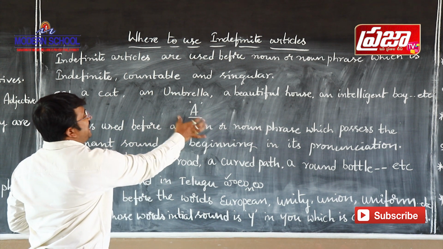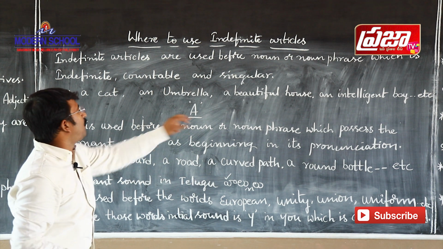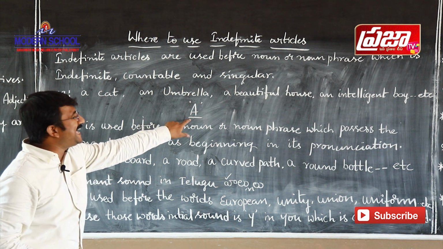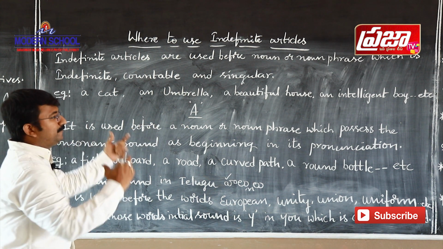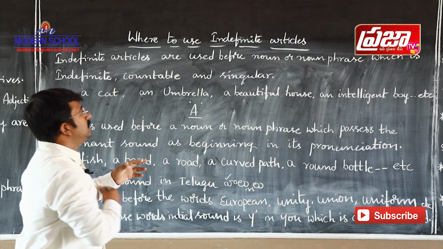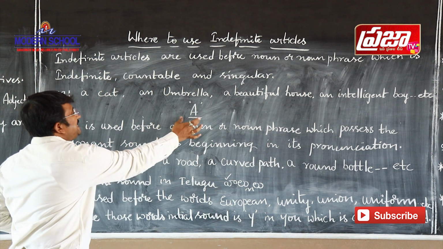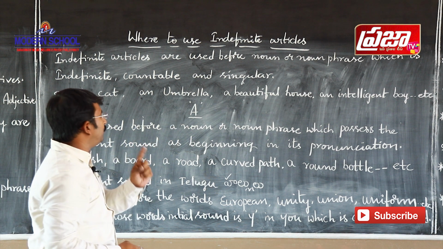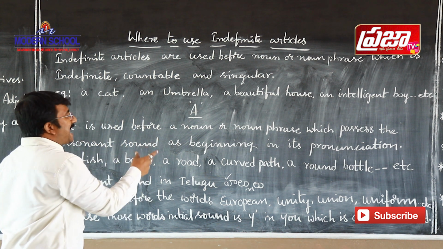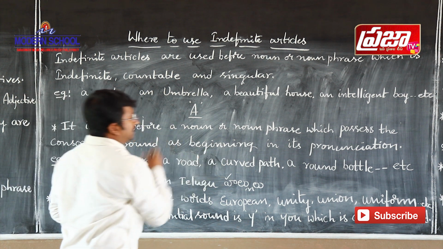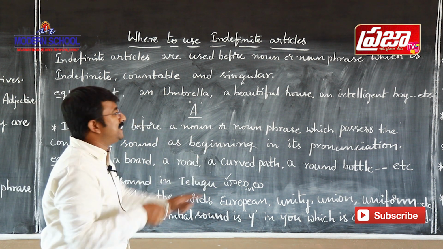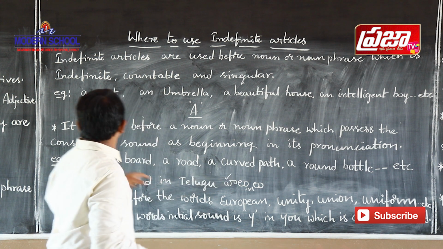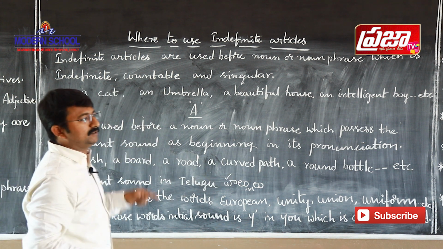First I take a. The first and foremost point where to use a is, listen carefully, this is very important. Here we use a before a noun which has its beginning sound, its initial sound in its pronunciation, as a consonant sound.